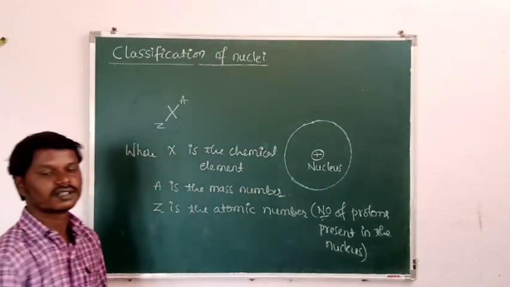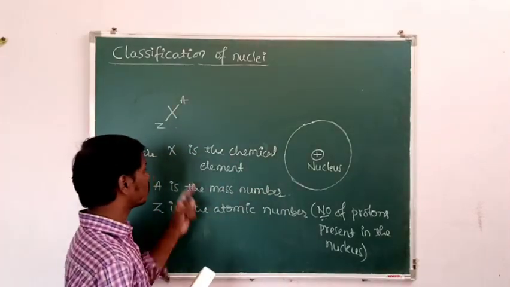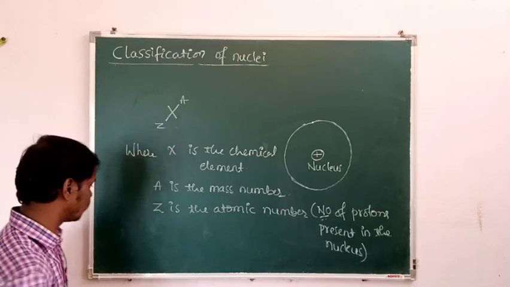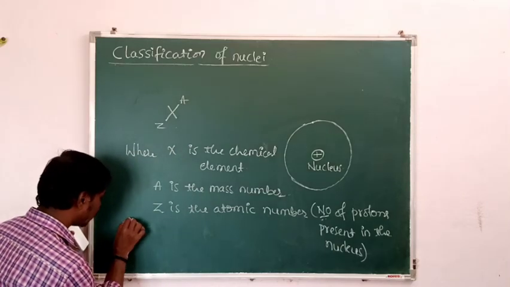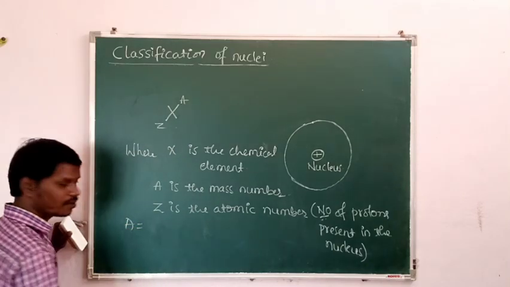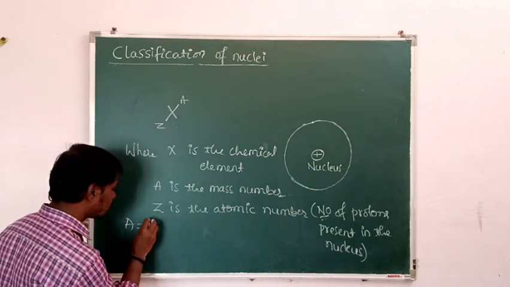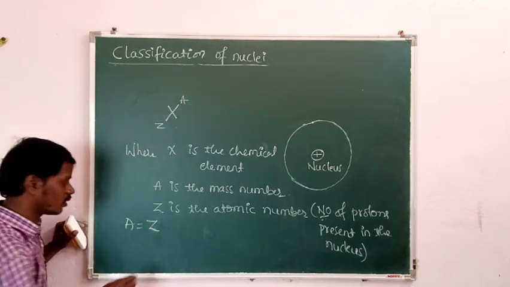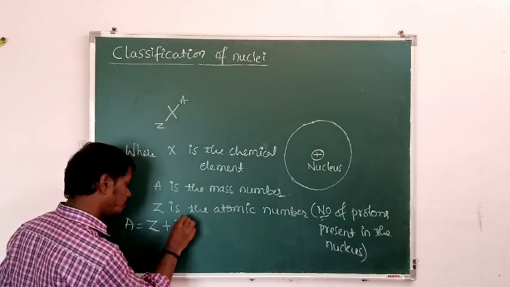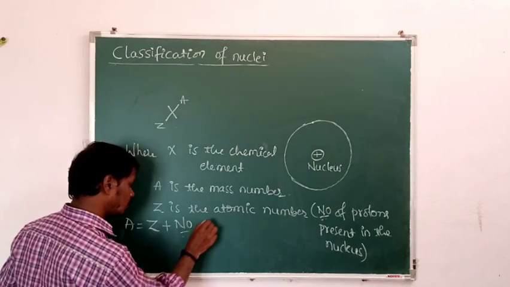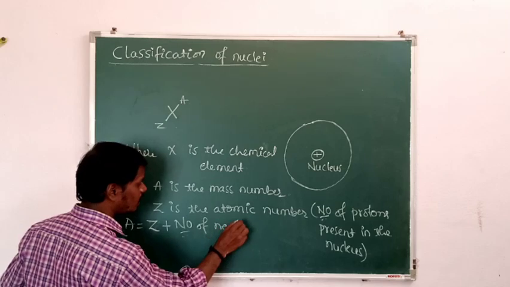Then how to find the number of neutrons present in the nucleus? The mass number A is equal to the number of protons, which is Z, the atomic number, plus the number of neutrons. Our aim is to find the number of neutrons.